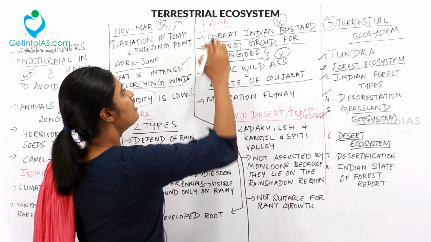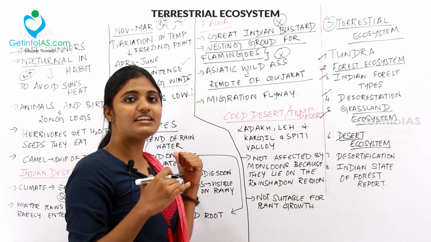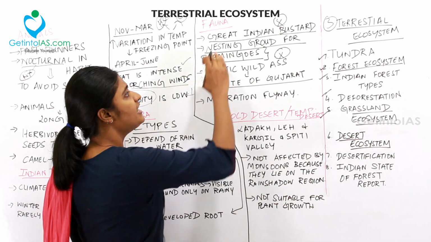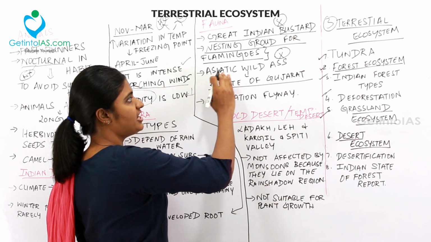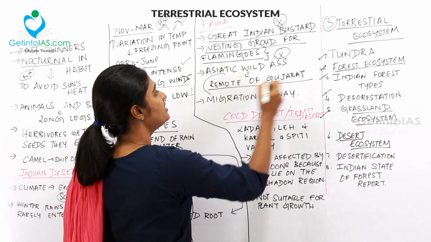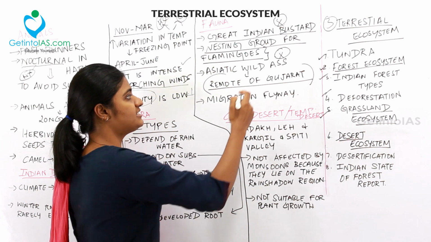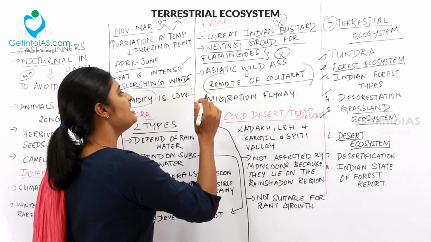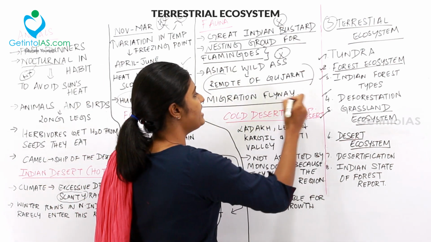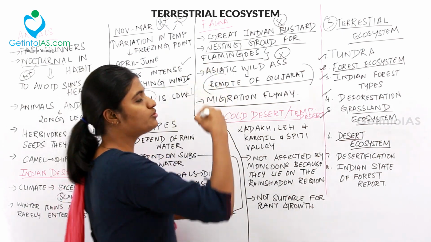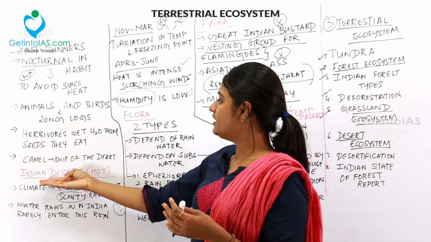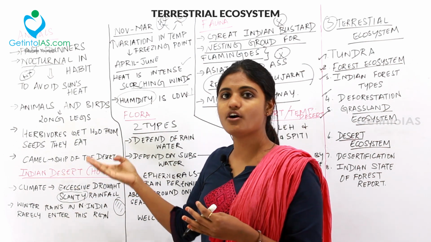So let's recap: the great Indian bustard, and the nesting ground for the flamingos. The Asiatic wild ass is found in the remote part of Gujarat, the Rann of Kutch area, and it is also a ground for the migration of many birds. So these are the points to be remembered under the Indian hot desert.